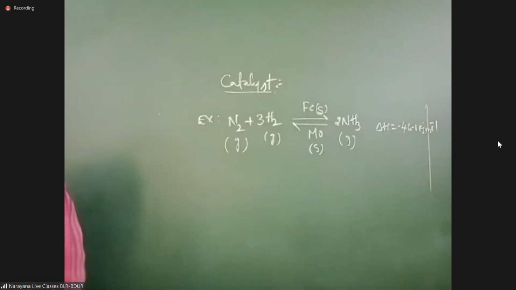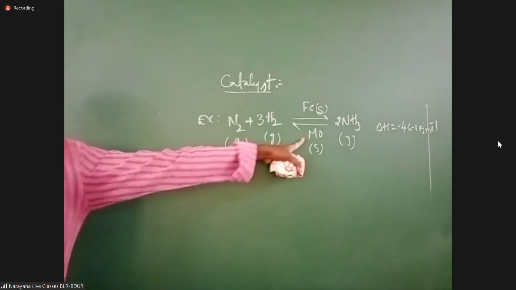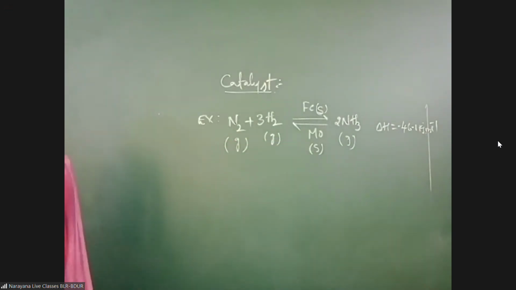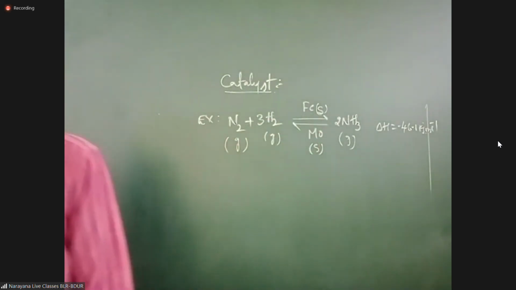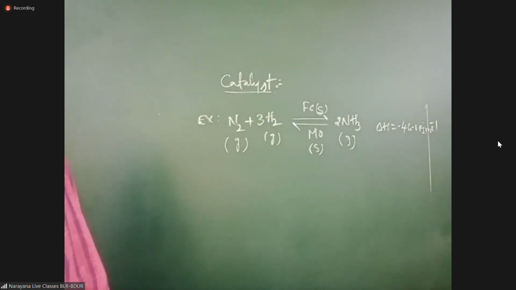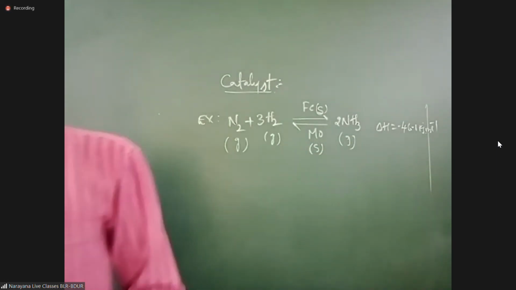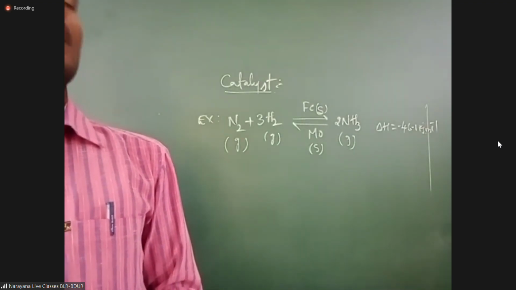In synthesis of ammonia, Mo means what? Molybdenum. In synthesis of ammonia, Mo increases efficiency of Fe.